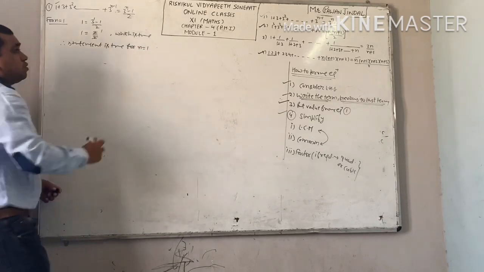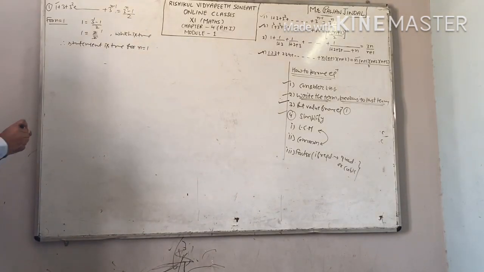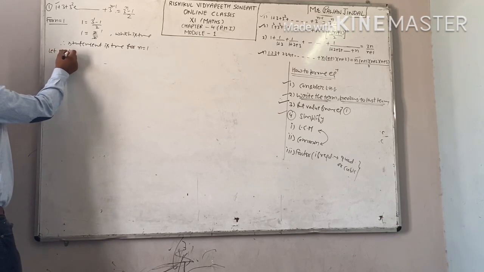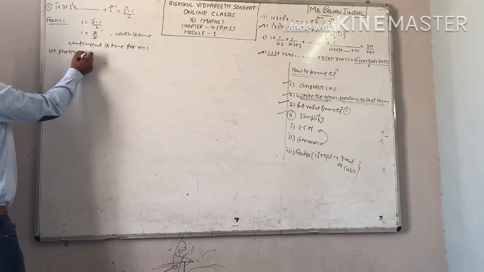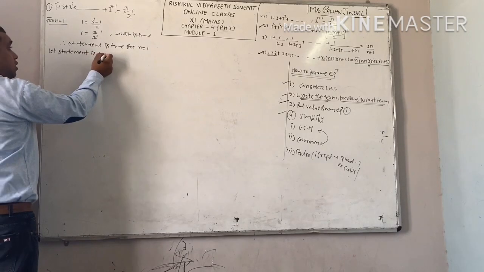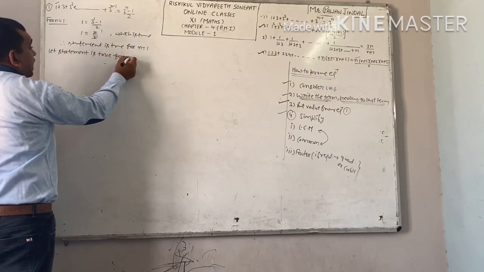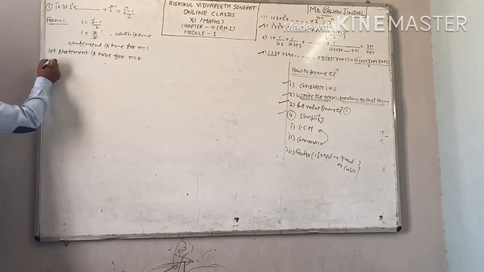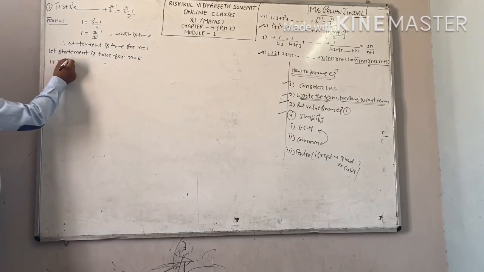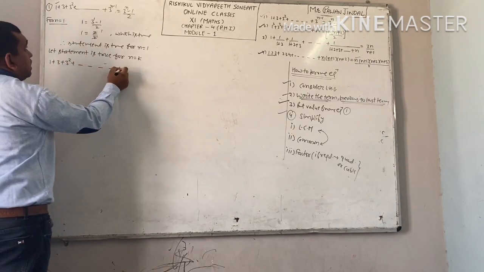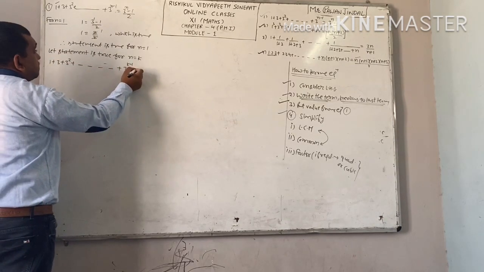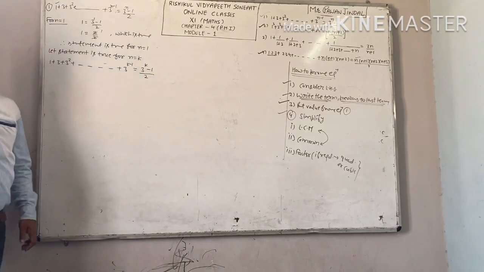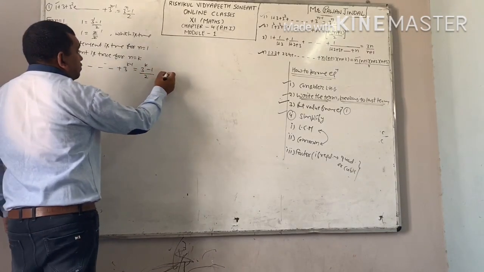Next step, you also know. Let the statement be true for n equal to k. Now put n equal to k here. What will you get? 1 plus 3 square plus up to sum 3 raised to power k minus 1, this is equal to 3 power k minus 1 all divided by 2. So this is equation number 2.